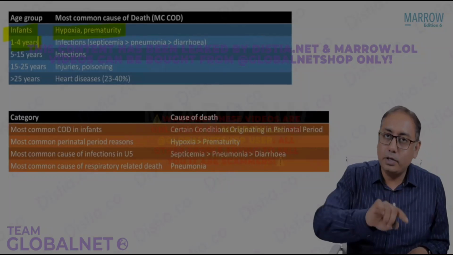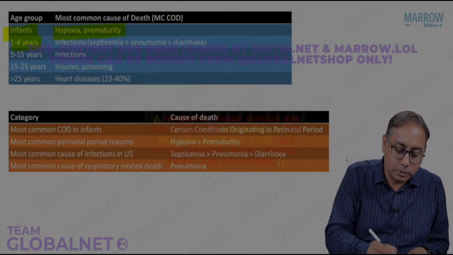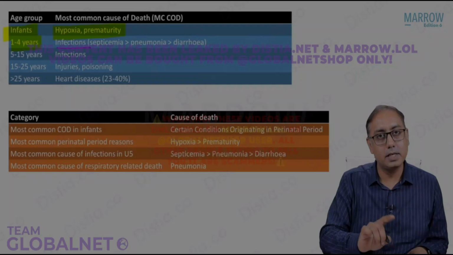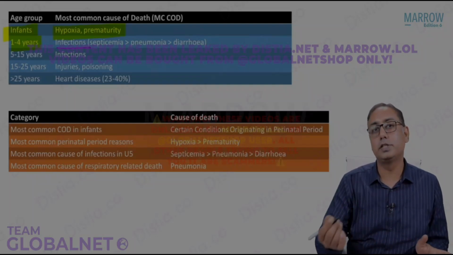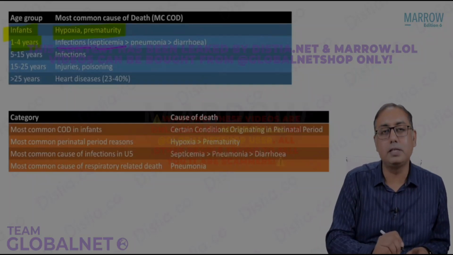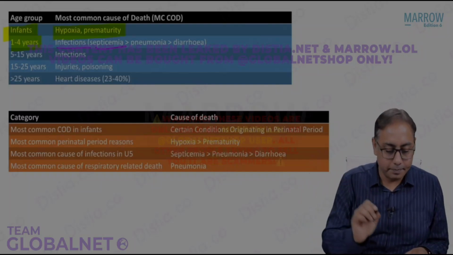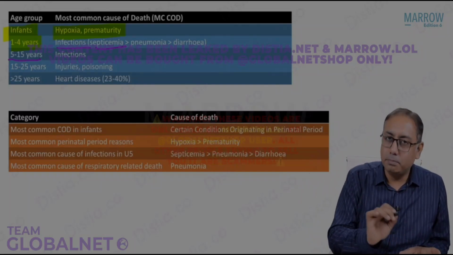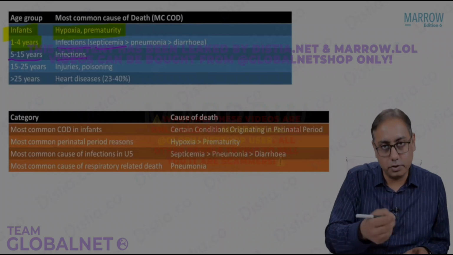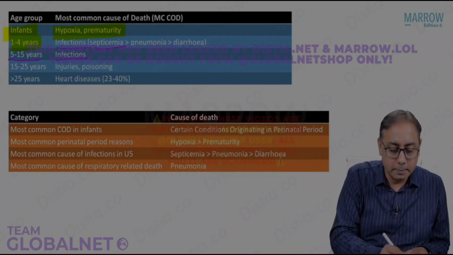Next is age 1 to 4 years. After 1 to 4 years, what is the leading cause of death? It is infections. It is not prematurity. Among infections, the most common you should mark is septicemia, more than pneumonia, more than diarrhea. After age 5 years, predominantly it is infections which cause the death, but below 15 years.